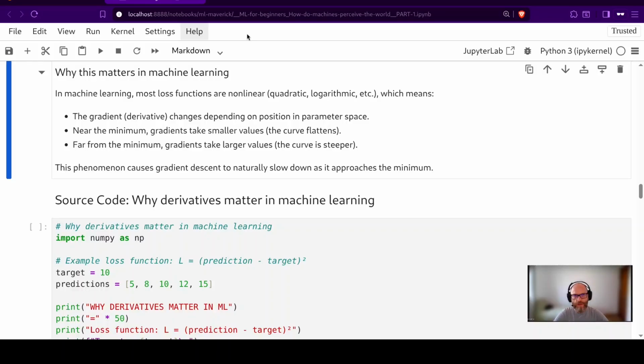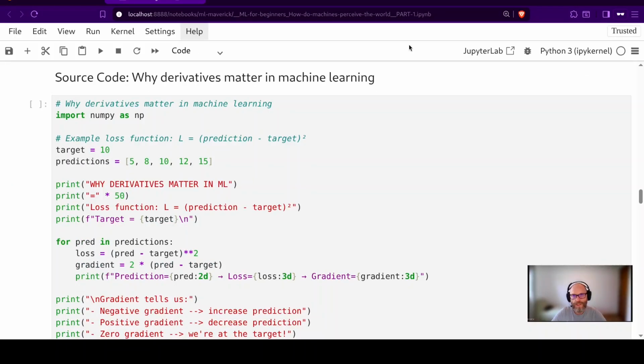In machine learning, most loss functions are nonlinear, like quadratic or logarithmic, which means the gradient, the derivative, changes depending on position in parameter space. Near the minimum, gradients take smaller values. The curve flattens. Far from the minimum, gradients take larger values. The curve is steeper.